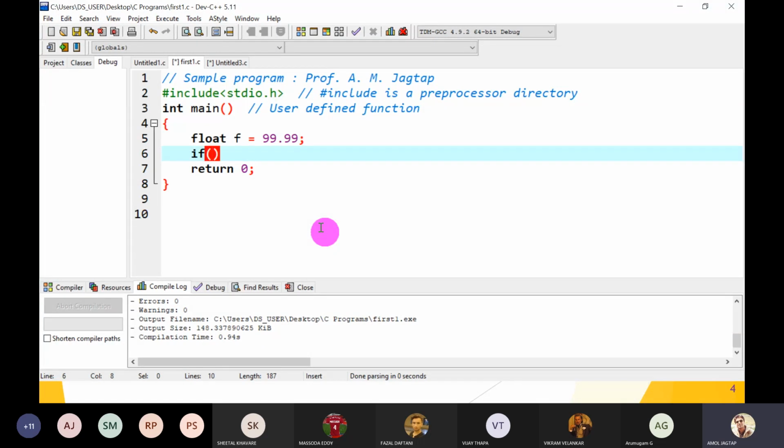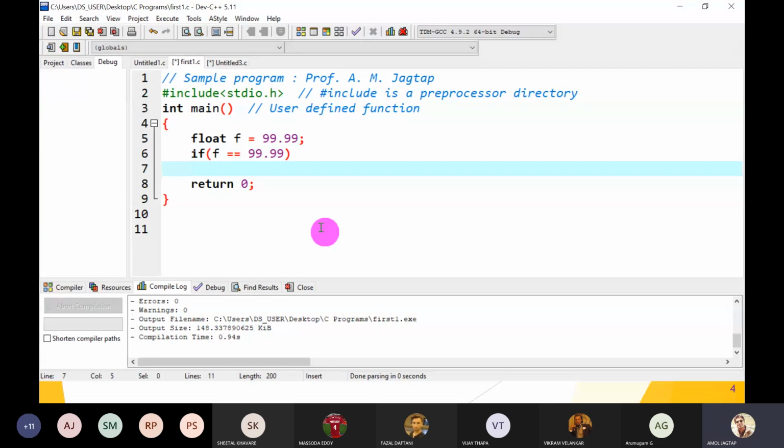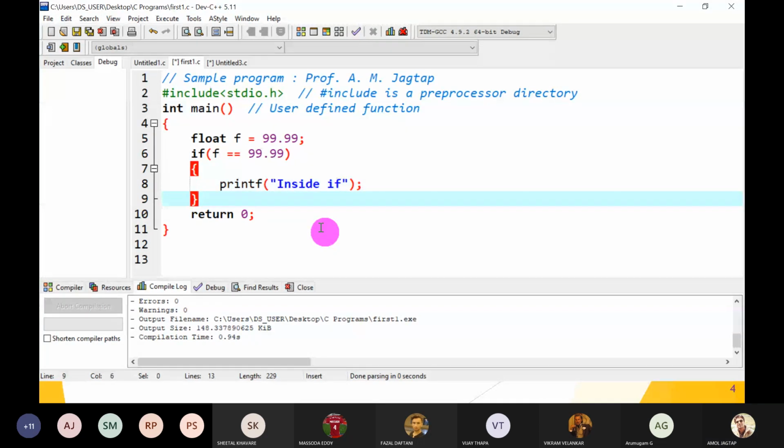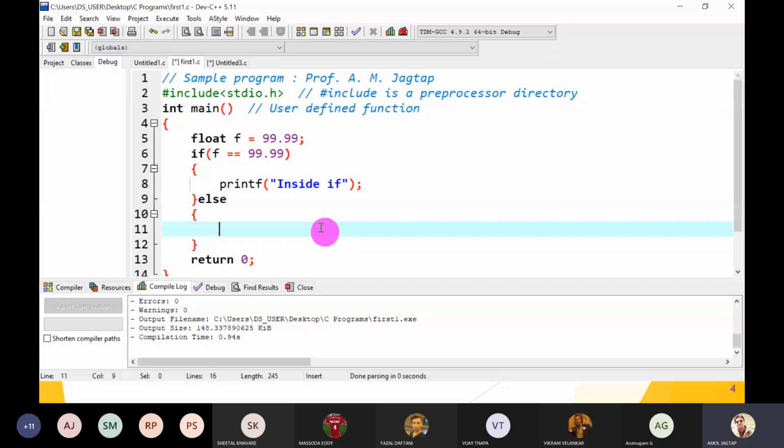So I will check if f is equal to 99.99, then printf "inside if", else, otherwise printf "inside else". Okay,